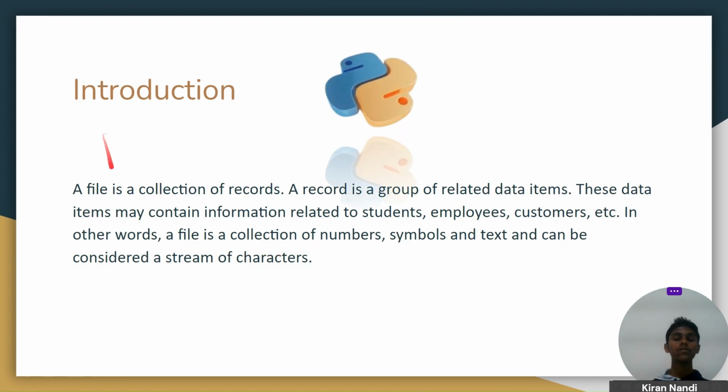So first of all, introduction. So what is a file? A file is nothing but a collection of records. A record is a group of related data items. This data may contain information related to students, employees, customers, etc. It may contain any information, and this information is in the form of numbers, symbols, text, and any stream of characters. So this is nothing but a file, and we all know what a file is.